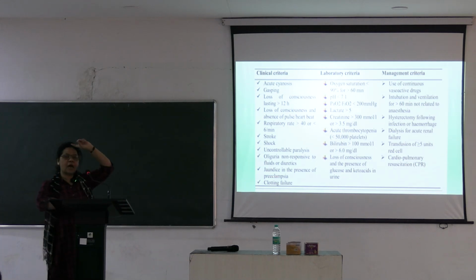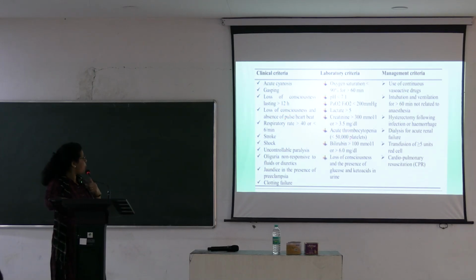So, it is easy to remember. You start from all the systems. Patient is conscious or unconscious. She is having cyanosis, she is having respiratory problem, gasping, respiratory rate is high or very low, she is having shock, or there is stroke, she has gone into coma, or there is paralysis, or there is oliguria, less urine output, jaundice, or clotting failure, that is DIC, that is she is having bleeding due to disseminated intravascular coagulation.